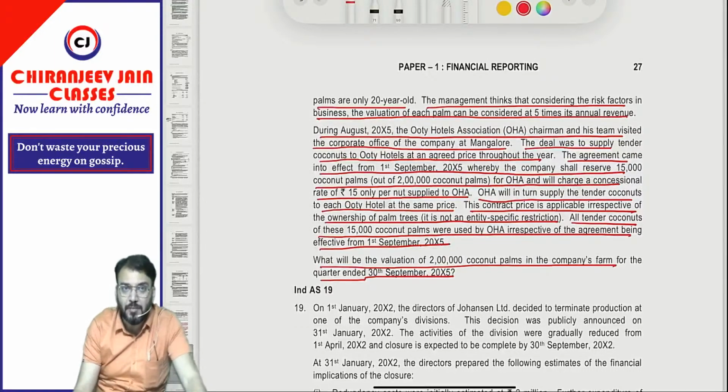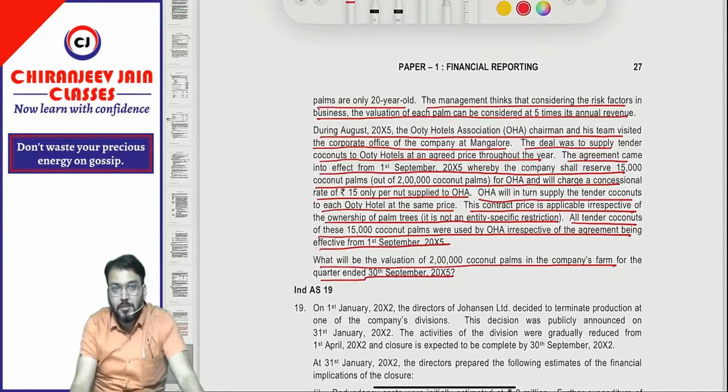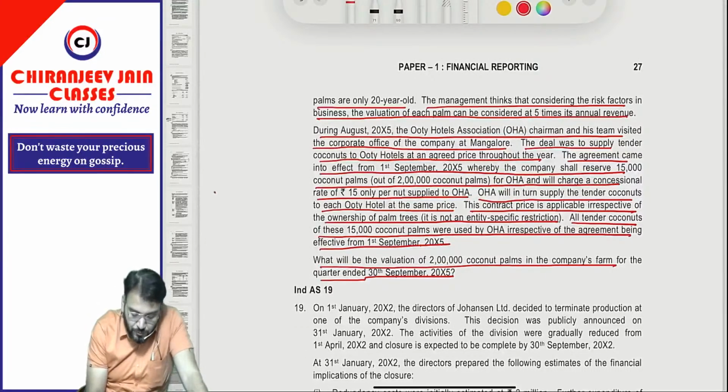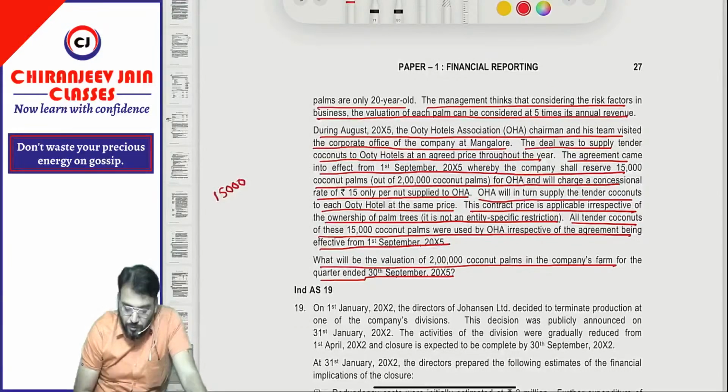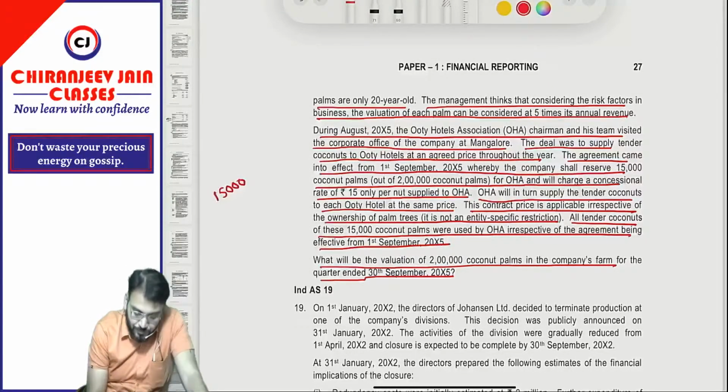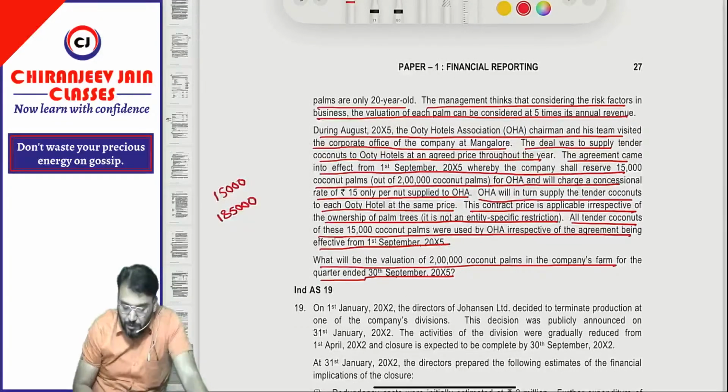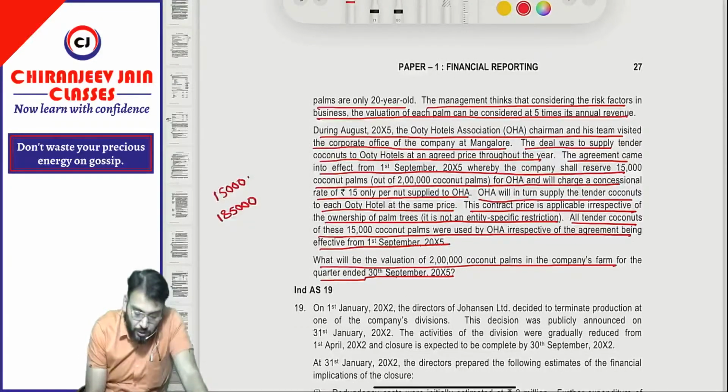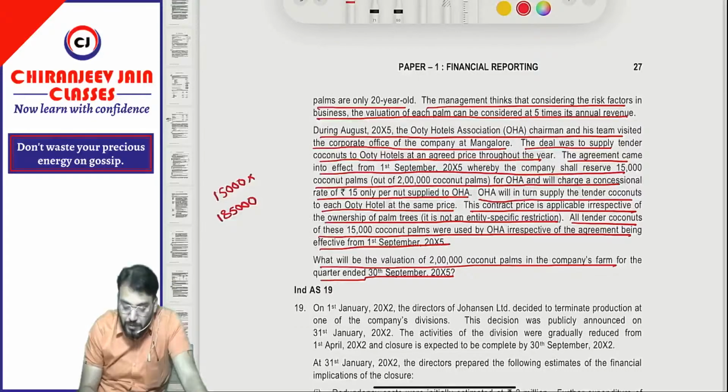So we need to find out the fair value of the biological asset. Now out of 2 lakh, you can see 15,000 will be valued separately and for the balance 1,85,000 coconut palms the valuation will be done separately. So it is based on the number of nuts produced.